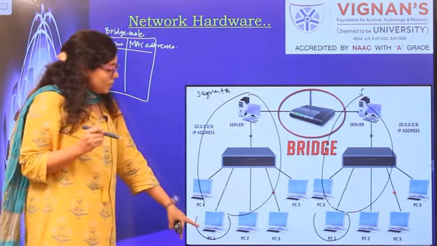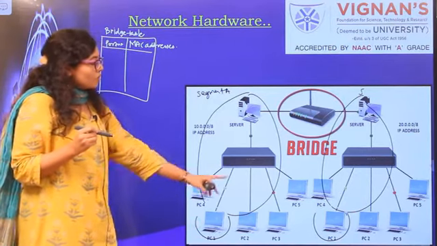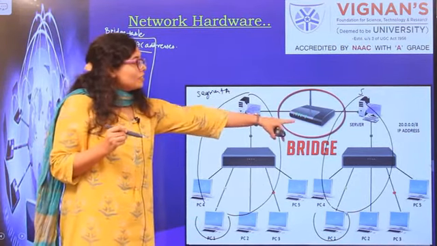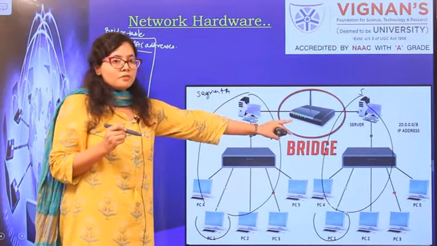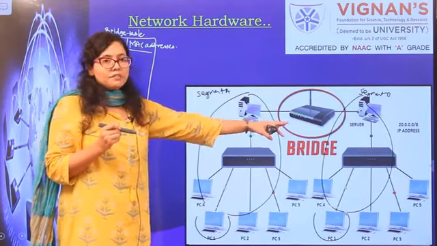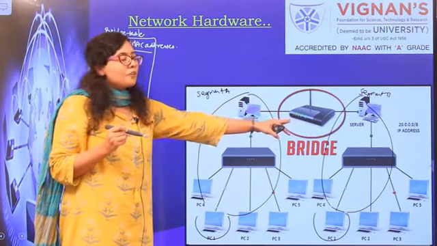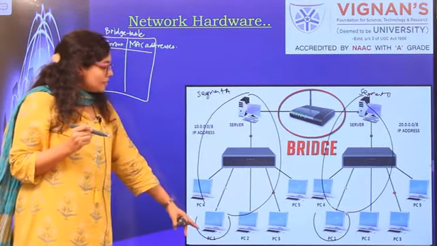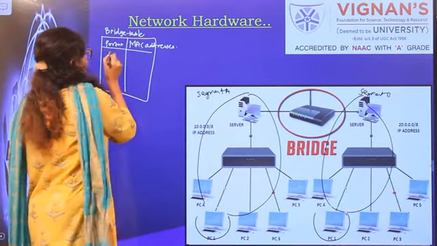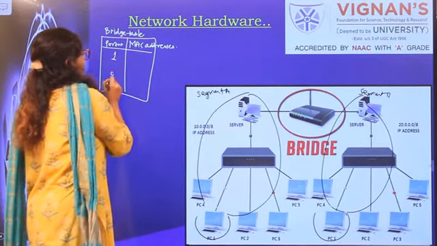So when PC1 of segment A wants to communicate with PC1 of segment B, the bridge will see that the incoming packets are from PC1, and that is coming from port 1. So it will register the MAC address of PC1 in the column of port number 1. We have got two ports for a bridge.